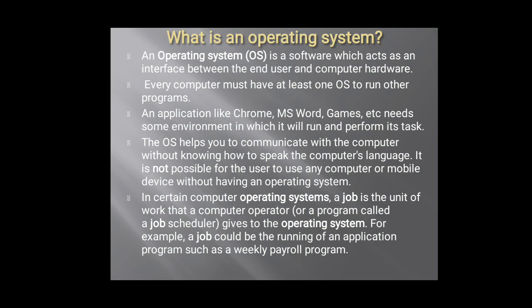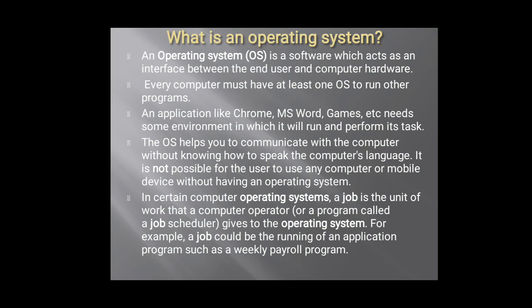In certain computer operating systems, a job is a unit of work that a computer operator gives to the operating system. You will learn this particular topic, that is job, further on. It is better to specify it now: a job is a unit of work that is given to the operating system.